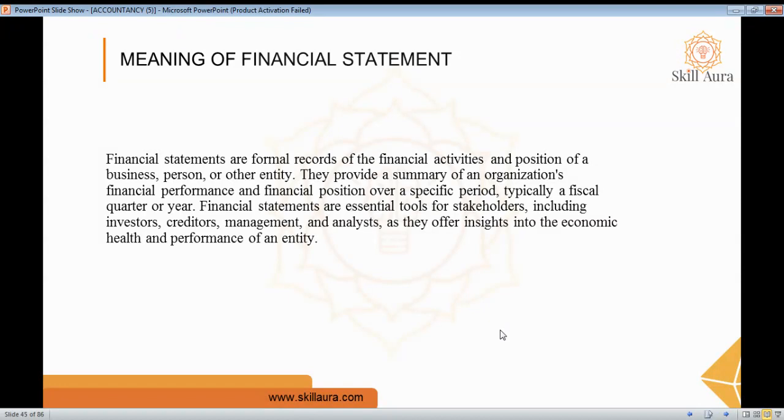It is nothing but a document that shows the financial health of the company. It includes income, expenses, assets, and liabilities. It is prepared quarterly or yearly, and it is a very important tool for stakeholders, including investors and creditors also, so they can gain insight into the company's performance and financial health.